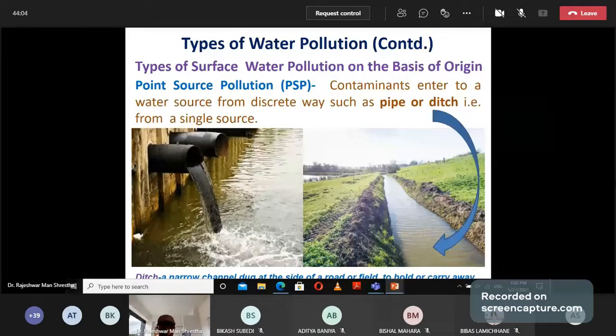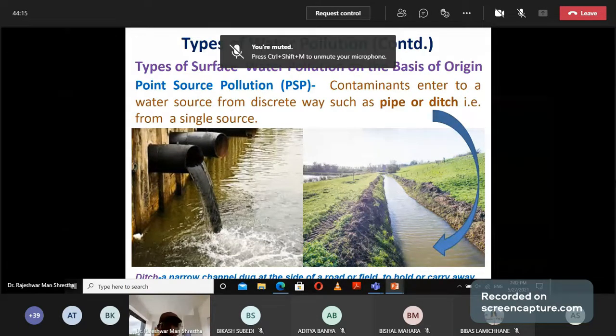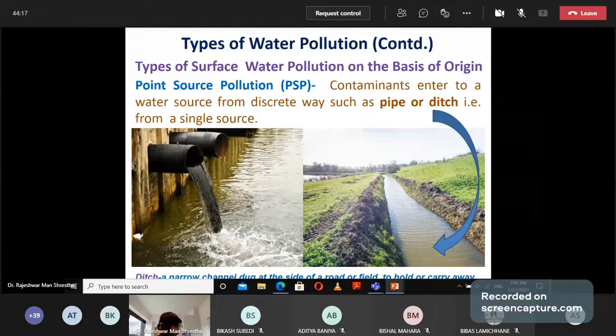Next, the types of water pollution continue. Surface water pollution is classified on the basis of origin. Number one is how the water source at the surface is polluted. That has been classified into two types on the basis of origin. Number one is point source pollution, PSP.